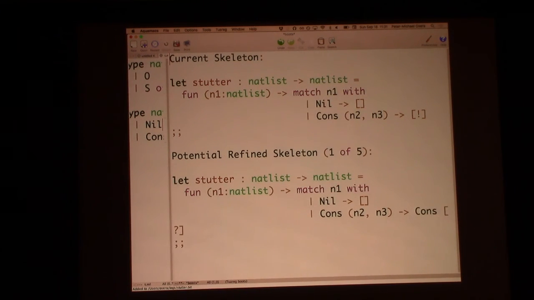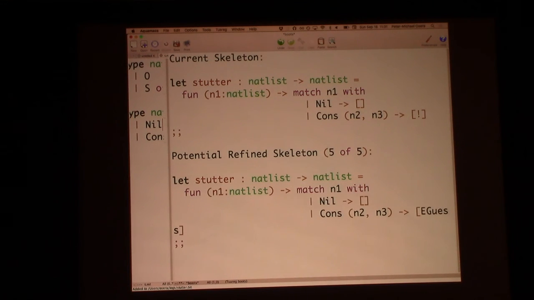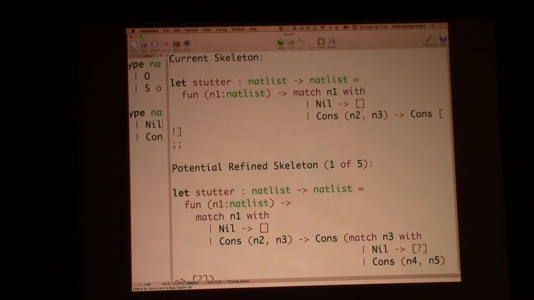And so, for example, I can synthesize a cons. I can pattern match on the rest of the list. I can pattern match on the number. And I can also pattern match on the results of the recursive call, and so on. We don't want to do that. And so you can sort of look at it and go, I probably want to cons on two things. So I'm going to cons on one thing.